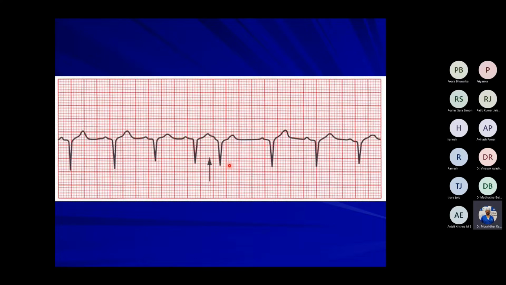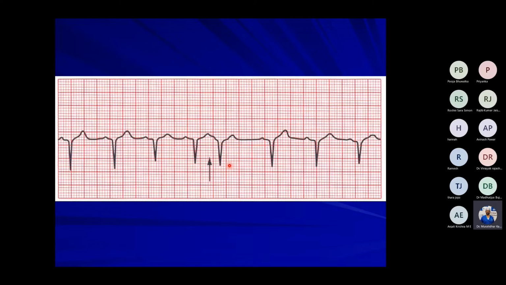So what is the treatment? What are the causes of atrial ectopic? Actually, if it is isolated like this, one or two here and there, it is okay, but it may be a warning sign of hypokalemia, ischemic heart disease, hypoxia, hypercapnia.